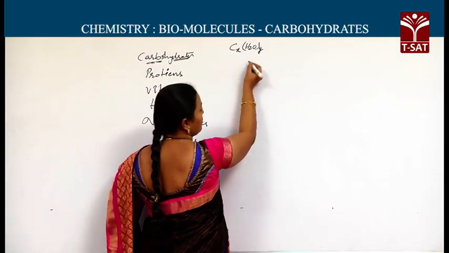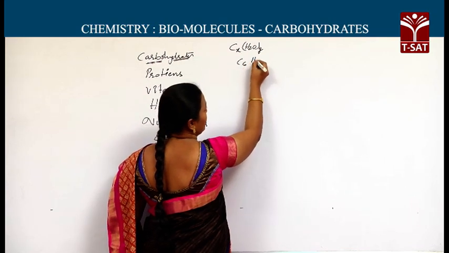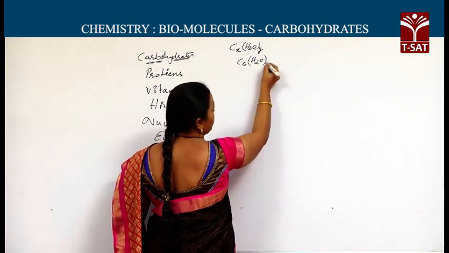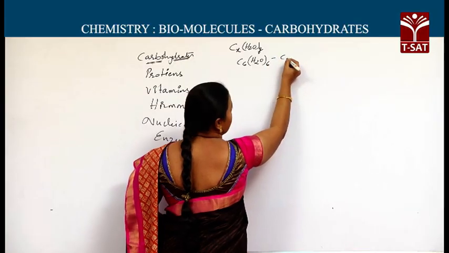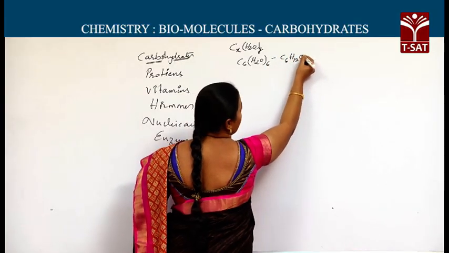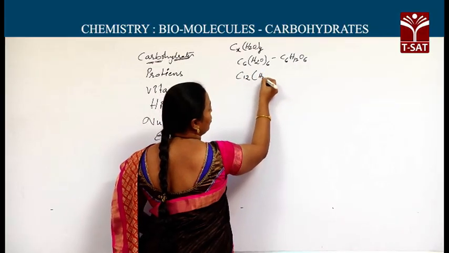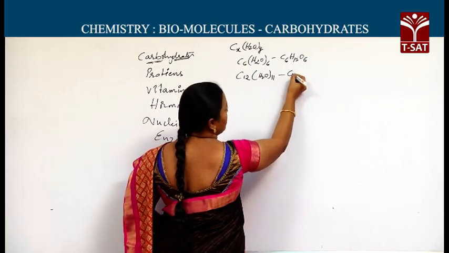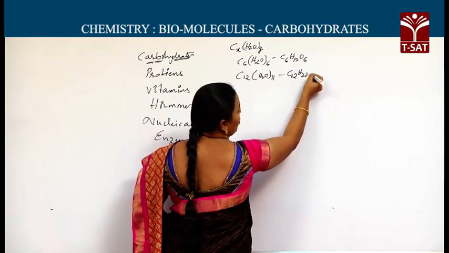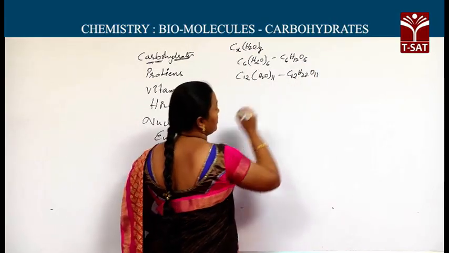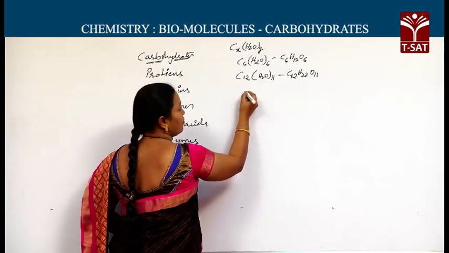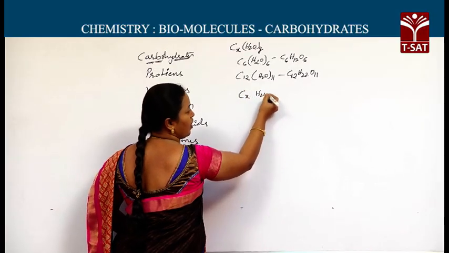Examples for the carbohydrates, first I will write here: C6H2O taken 6 times, which means C6H12O6, and C12H2O taken 11 times, which means C12H22O11. It is glucose and it is sucrose. Molecules which have this formula